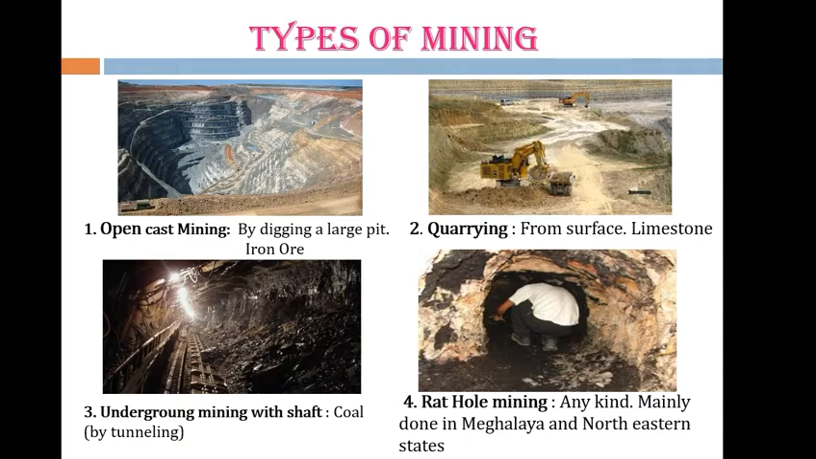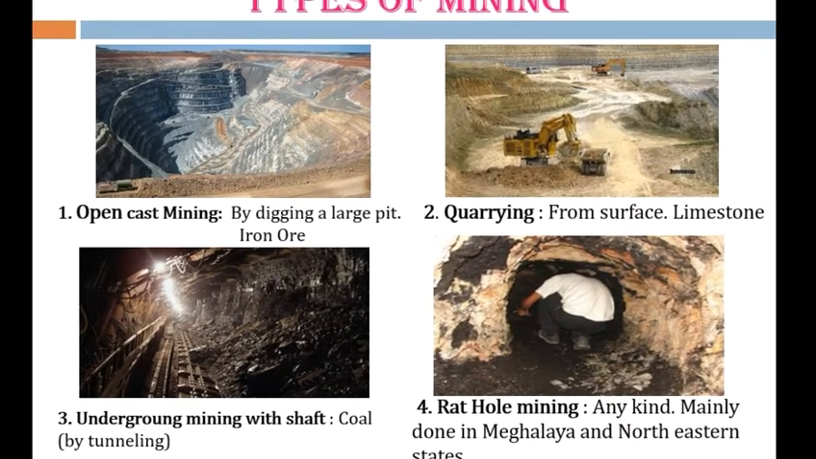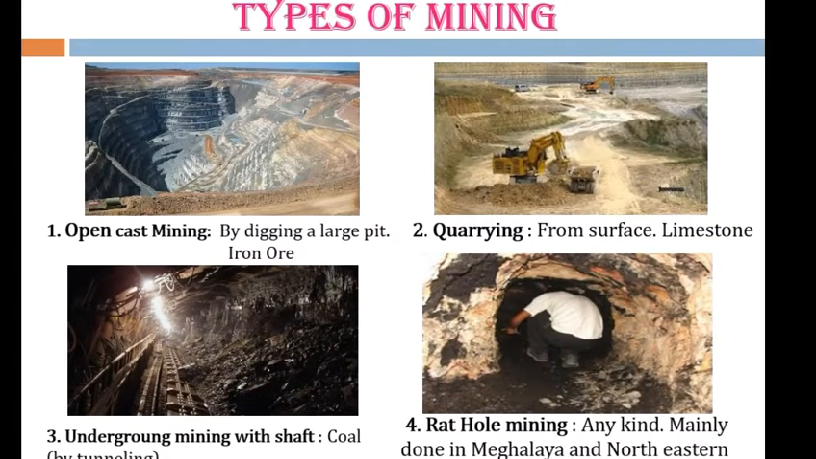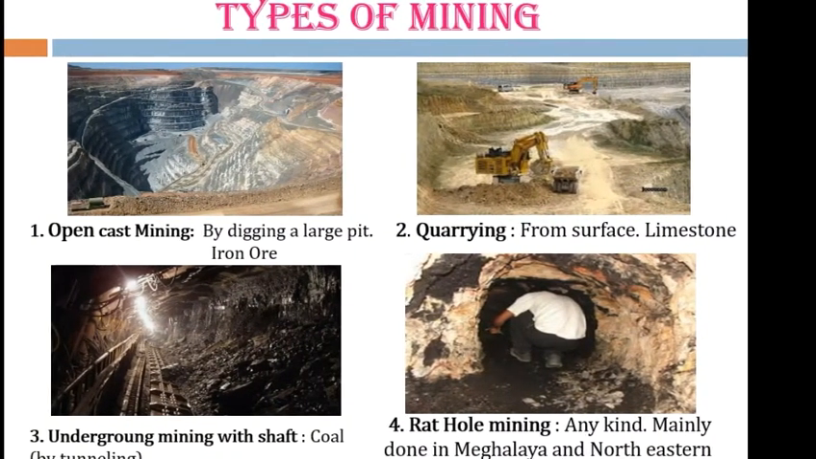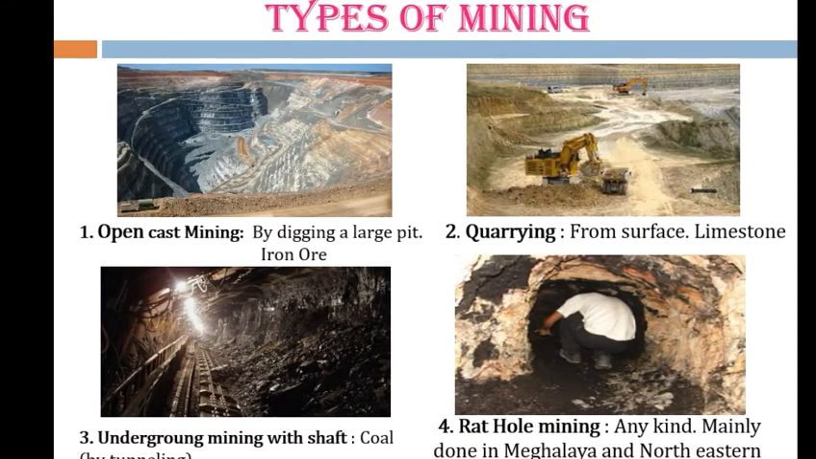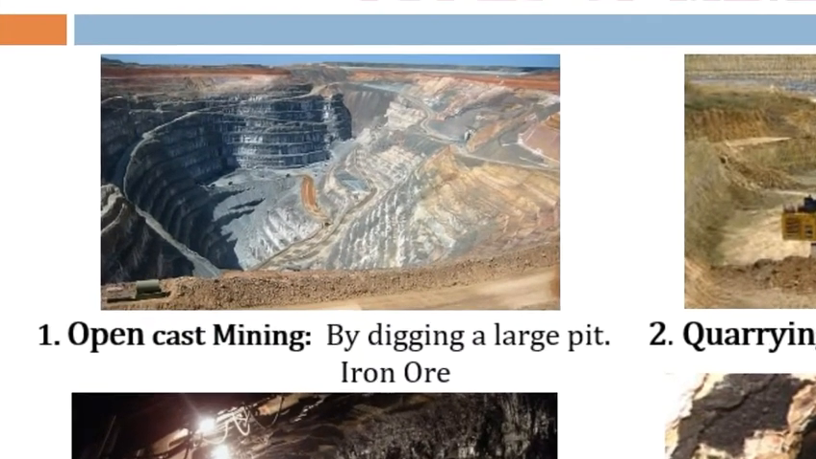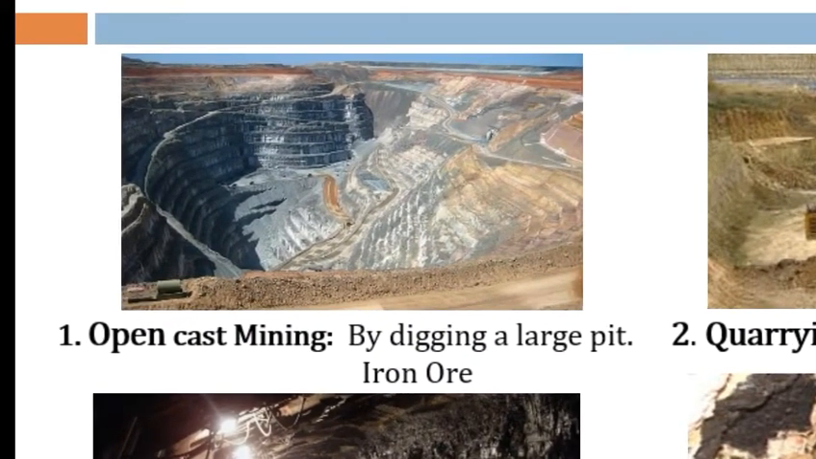First one we have the open cast mining. Second we have the quarrying. Next we have the underground mining with shaft. And the last one is the rat hole mining. So these are the mining techniques. First we have the open cast mining. What does it mean? Open cast mining is mainly done by digging a large pit, or a large hole. Some minerals like iron ore are mainly extracted by this process.